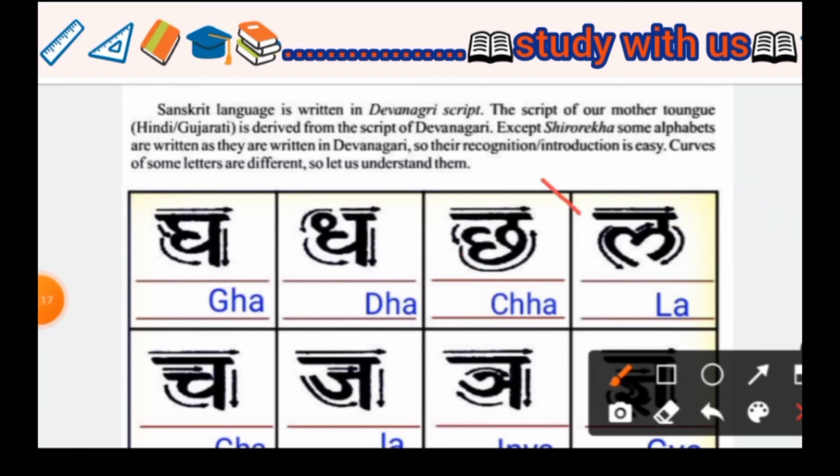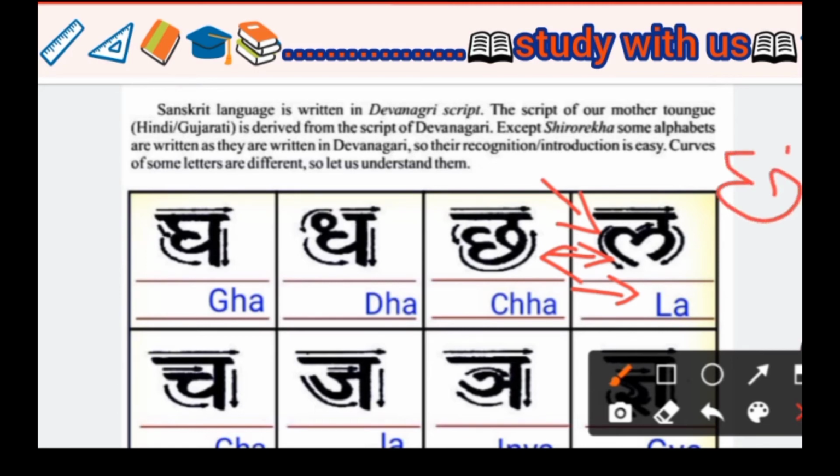Next we see La. In English we write it LA, La. La and Cha are nearly similar. Cha hangs from the upper side Shiro Rekha, but here this point is joined.